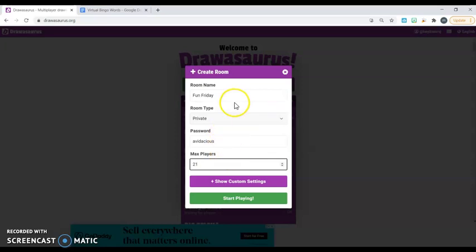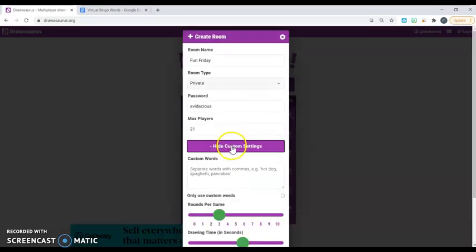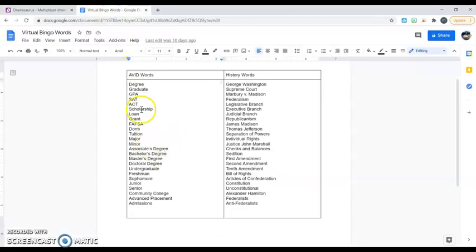So another reason why I prefer Drawasaurus is because of the ability to do customizing with the word choice. So if I click on custom settings, I have the opportunity to put in vocabulary words or specific topics that I want to focus in on. If I put in the words, I separate them with commas. This is another great opportunity where I would go over to my word list that I like to keep up and I would use these words.